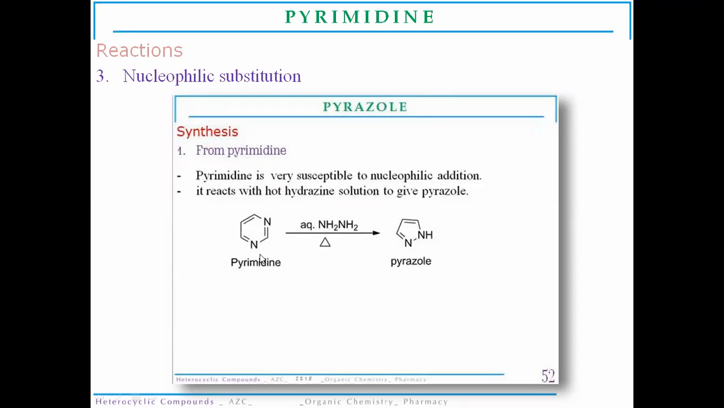This 6-membered ring structure of pyrimidine is converted into a 5-membered pyrazole molecule via a ring-opened intermediate structure. Pyrimidine does not react with aqueous hydrazine in cold conditions, but if we boil the solution of pyrimidine with hydrazine, it will open the ring, and the pyrimidine molecule is converted into pyrazole via formation of a ring-opened intermediate.